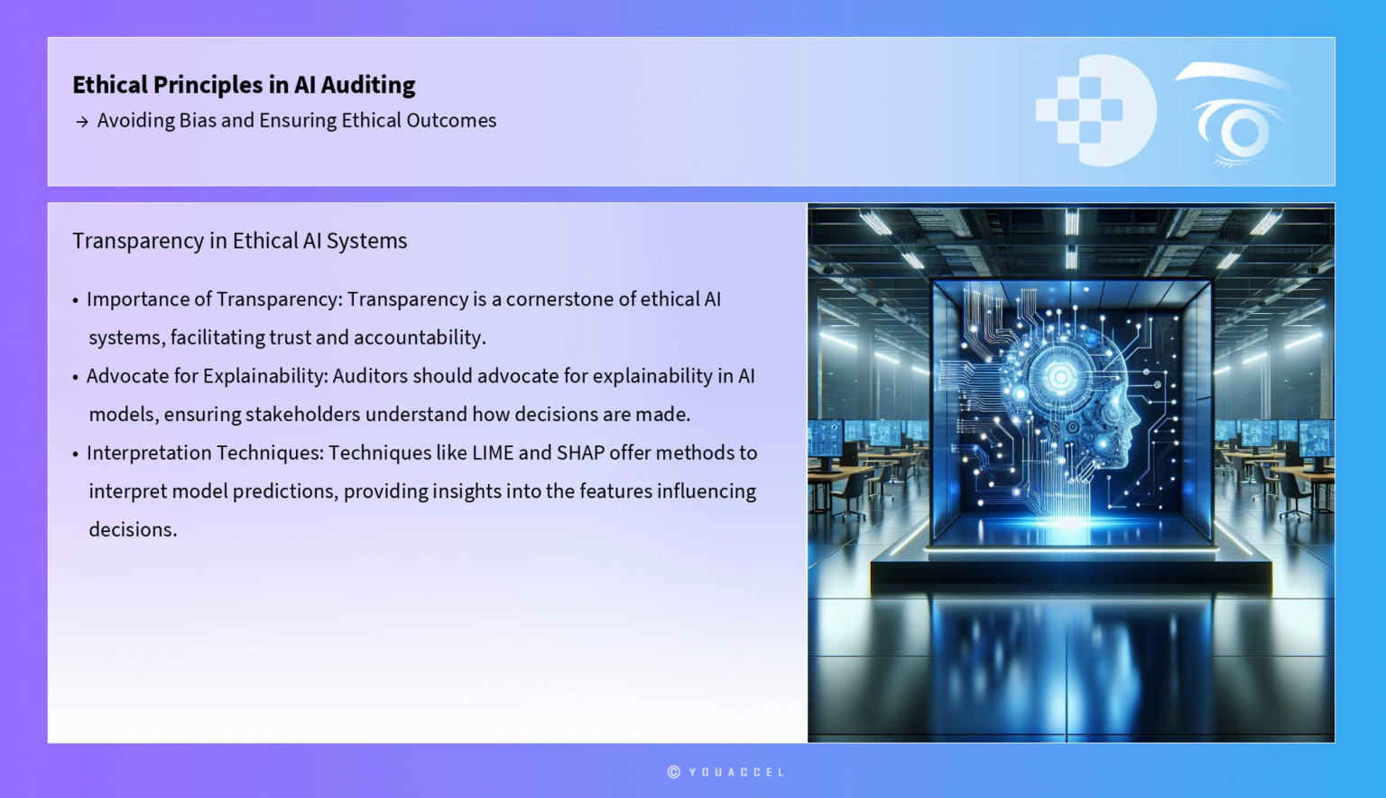Transparency is a cornerstone of ethical AI systems, facilitating trust and accountability. Auditors should advocate for explainability in AI models, ensuring that stakeholders understand how decisions are made. Techniques such as local interpretable model-agnostic explanations and Shapley additive explanations offer methods to interpret model predictions, providing insights into the features influencing decisions. By incorporating these tools, auditors can enhance stakeholders' understanding of AI systems, enabling them to identify and address potential ethical concerns.